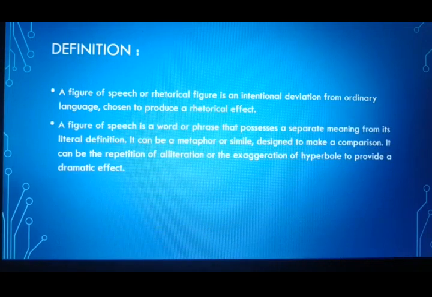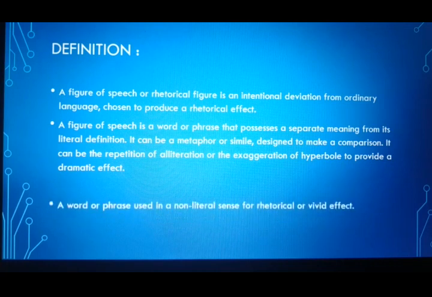A figure of speech is a word or phrase that possesses a separate meaning from its literal definition. It can be a metaphor or a simile designed to make a comparison. It can be the repetition of alliteration or the exaggeration of hyperbole to provide a dramatic effect. So these are the different figures of speech used to create different impact on the sentences and on the reader. It can be a word or a phrase used in a non-literal sense for rhetorical or vivid effect.